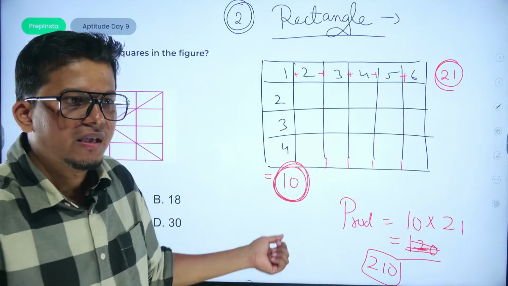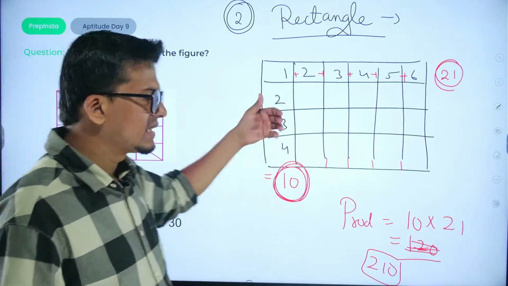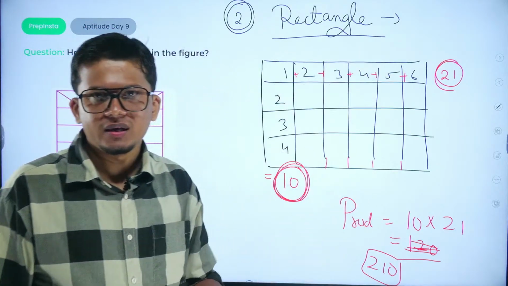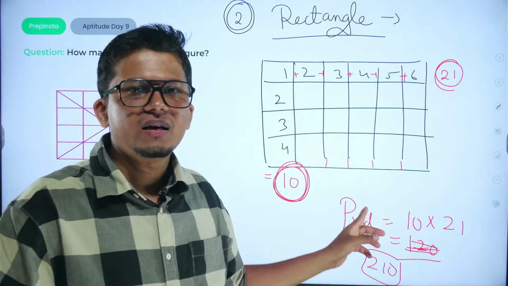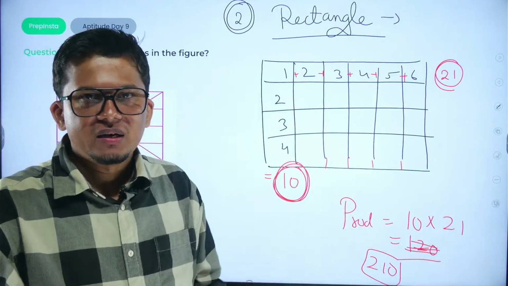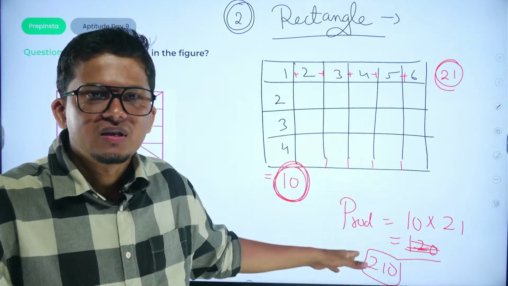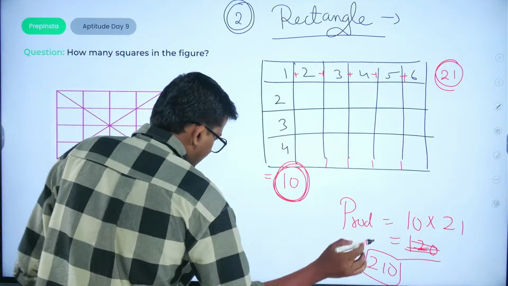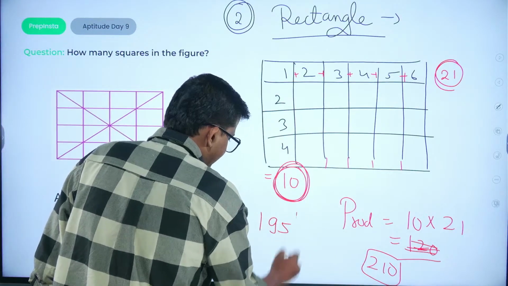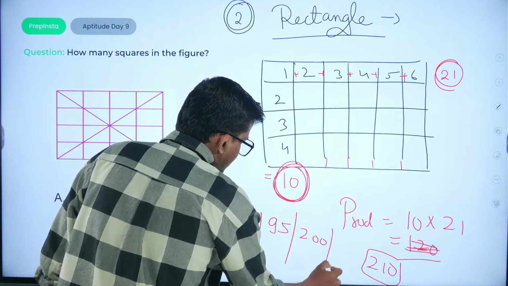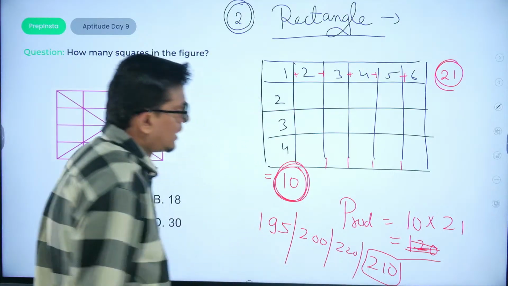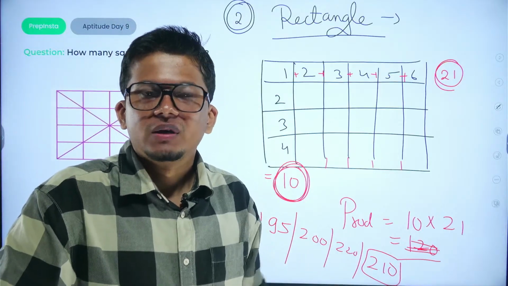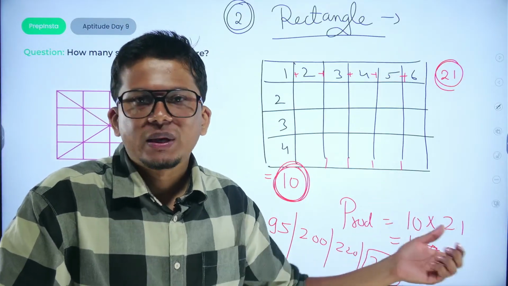So in such a way you can figure out the number of rectangles in any sort of diagram. वहाँ पे आपको 1 2 3 करके ऐसे काउंट नहीं करना पड़ेगा, ठीक है? क्योंकि एग्जाम्स में these questions are repeatedly asked, and every time these questions come we give wrong answers क्योंकि options are very close. अब suppose we are given 195 as option, 200 as option, 220 as option. अगर 1 by 1 we are going to count the rectangles, तो it will take a lot of time और वहाँ पे accuracy भी नहीं maintain होगी.